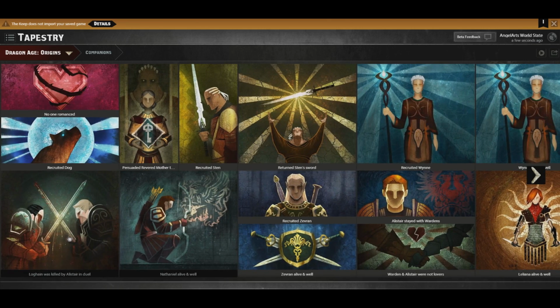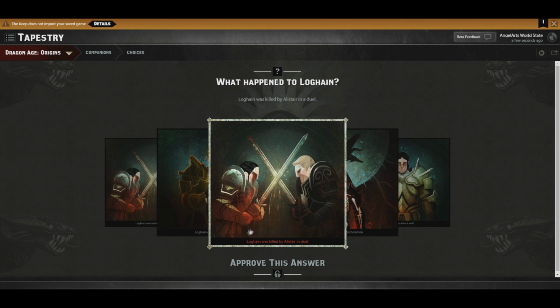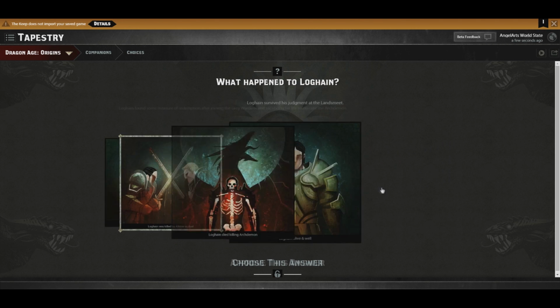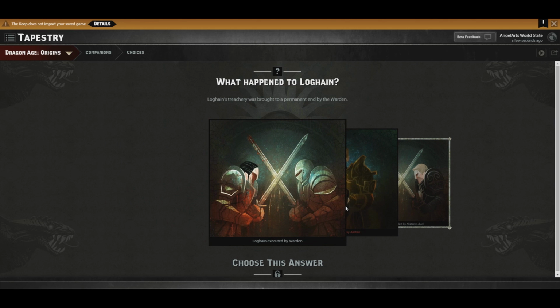Oh, now we're going to Awakening stuff. Well, let's go into here. This is Awakening stuff. What happened to Loghain? Loghain was killed by Alistair in a duel. Loghain died killing the Archdemon. Loghain is alive and well. Loghain executed by Alistair. Loghain executed by the Warden.